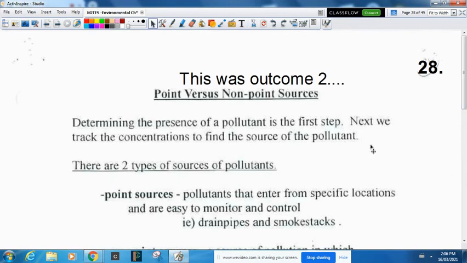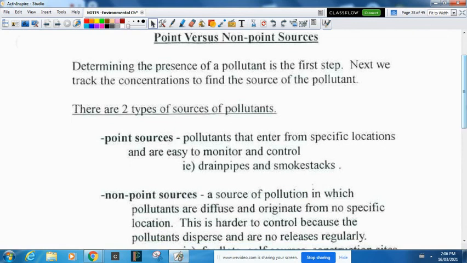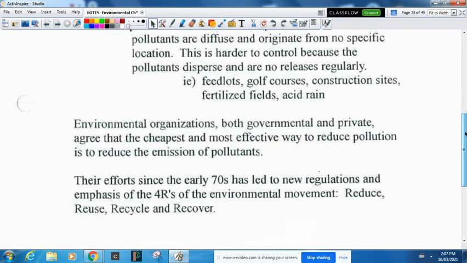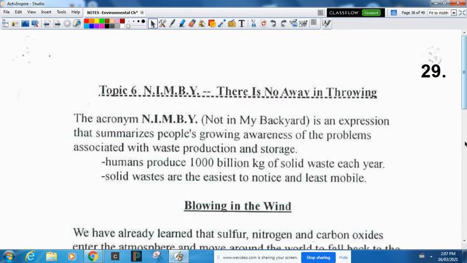And it says this was still outcome number 2. Point source versus non-point source. Determining the presence of a pollutant is the first step. The next step is tracking that concentration to find the source of the pollutants. There are two sources of pollutants. There's point source pollutants, and that's where the pollution basically enters from one specific place. This was in topic 2. We've already covered this. And there's non-point source pollutants. I'm not sure why that's there. And let's stop there. This is all, I'm pretty sure, outcome number 3.